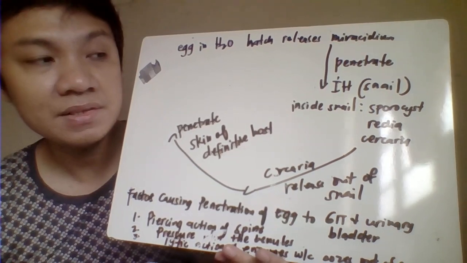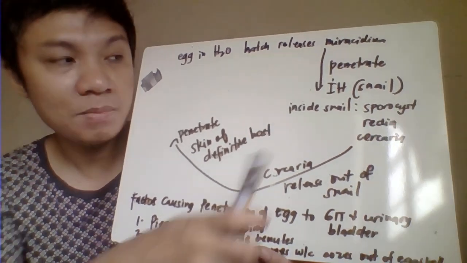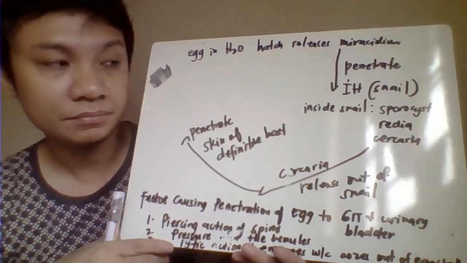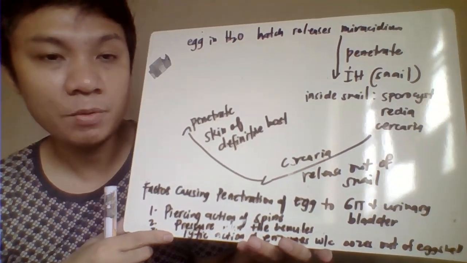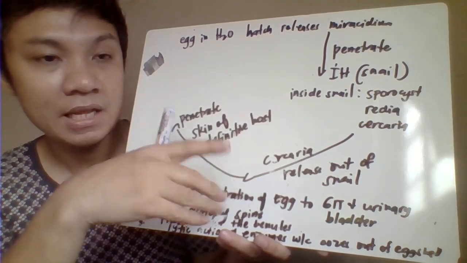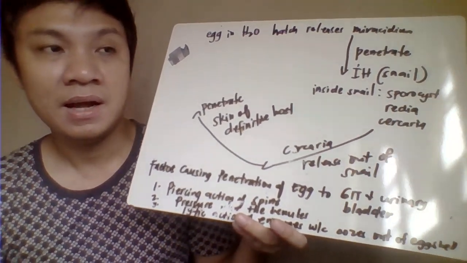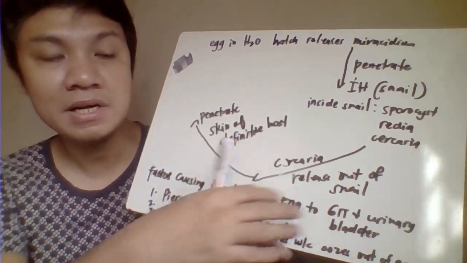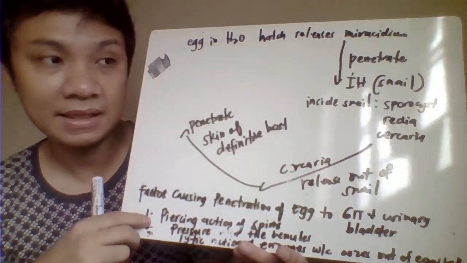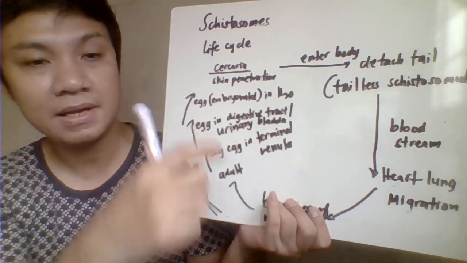Once inside the body of the snail, this miracidium develops into another larval stage, magiging sporocyst, magiging redia, and finally magiging cercaria. After that, the cercaria will be released out of the body of the snail. The cercaria, again a fork tail, will swim in the body of water. If someone is in contact with the body of water where there are cercariae, the cercaria could penetrate the skin and the person eventually gets infected by skin penetration of the cercaria. So ito ulit ang magiging life cycle niyan.